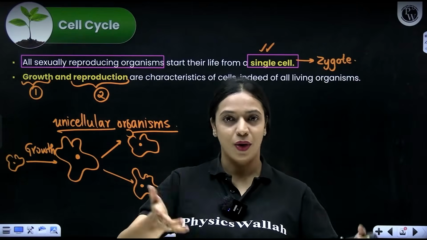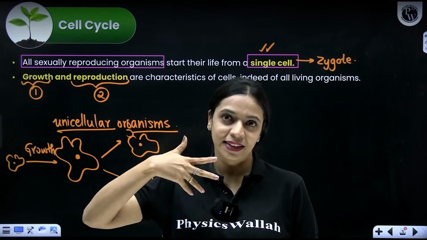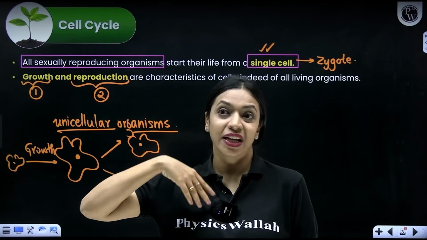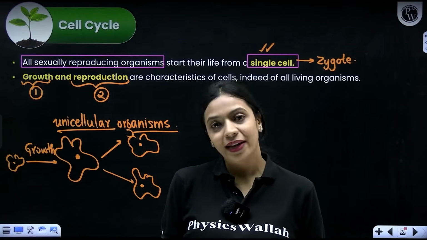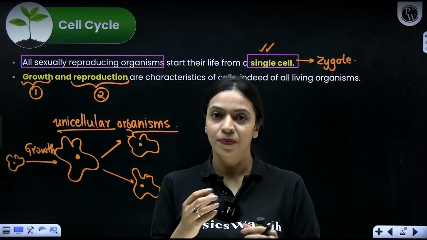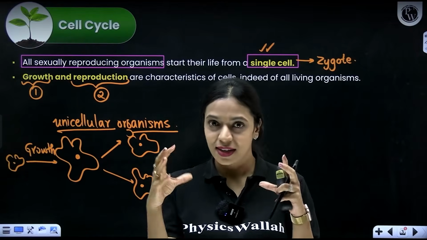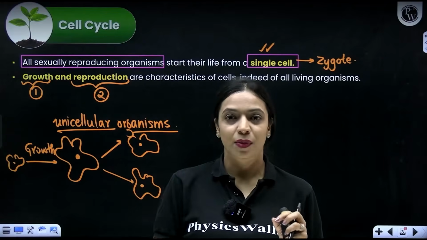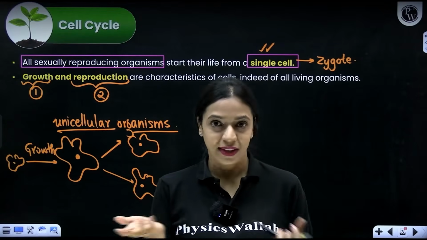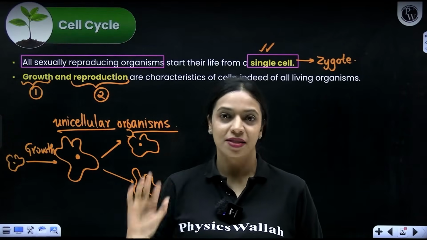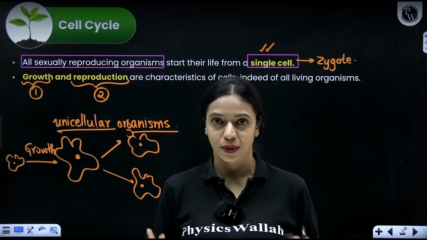So the number of cells inside the body is increasing. Right now, I am an adult, you are almost adults. So when I grow right now, it's not likely that I'm growing much because of the increase in the number of cells. If I'm putting on weight or something, it is more likely because my fat cells in the adipose tissue are accumulating more fat and becoming bigger and bigger. So what is happening? The size of the cell is increasing. If in an organism there were 50 cells to start off with, and 50 cells divided to give rise to 100 cells, then that is also growth. If that organism has 50 cells, it did not undergo cell division, those 50 cells itself increased in size, that is also considered growth. Okay.